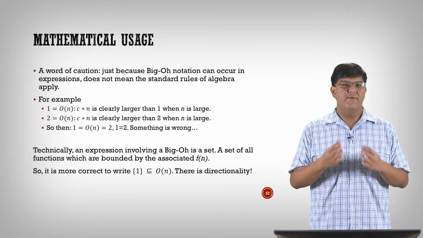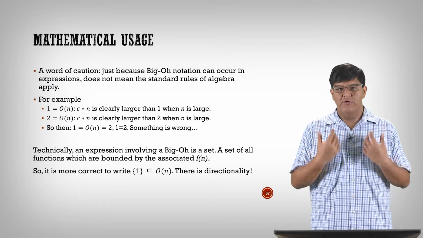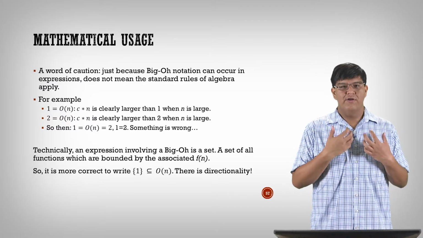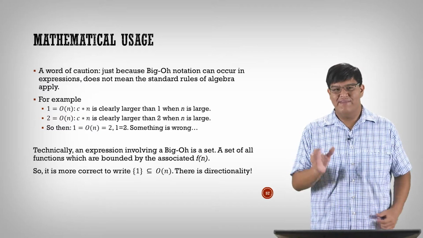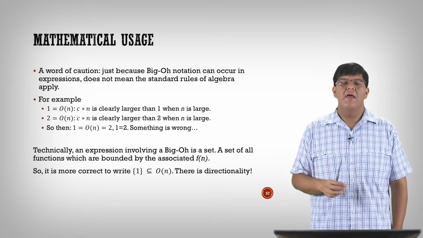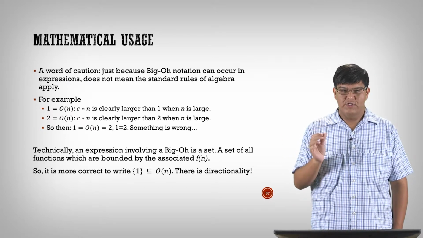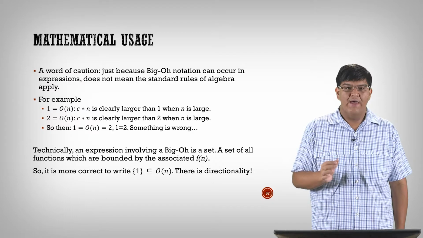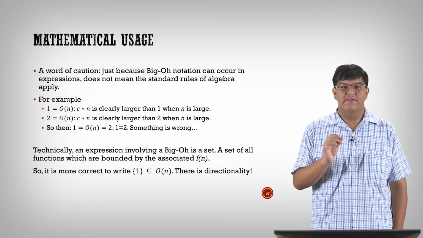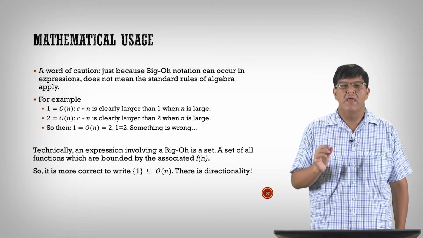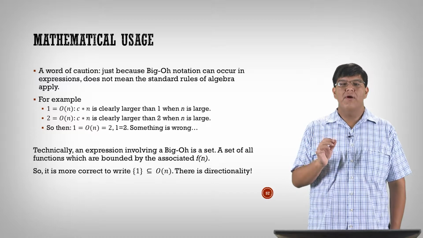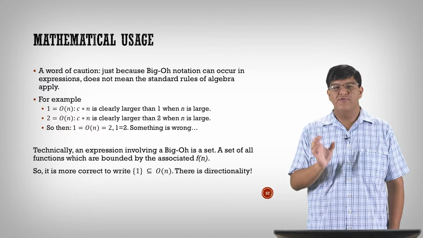Now, that is the typical syntax for software developers; when you look at code, the only thing you always see is the equal sign. But that is wrong. A Big O term is actually a set. If we wanted to be more precise, we would say something like what we have at the bottom: 1 is a member of O of n. That is a true statement.